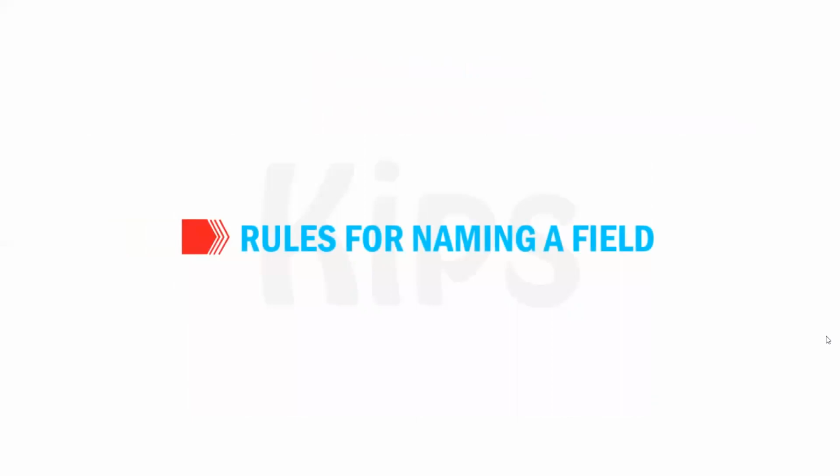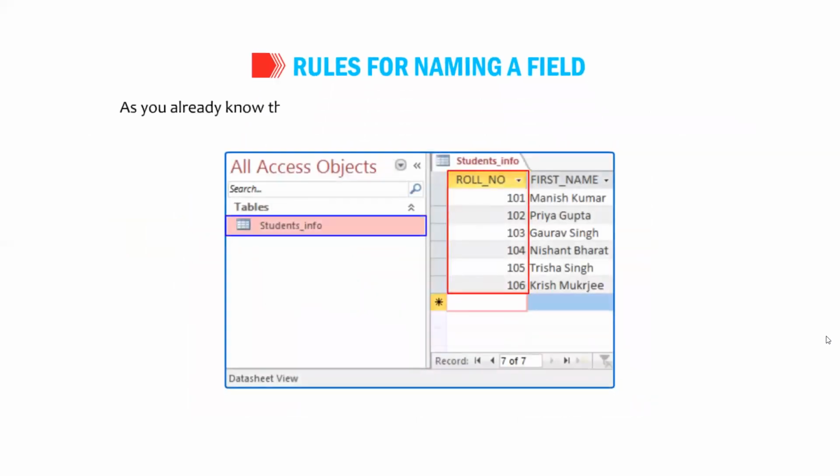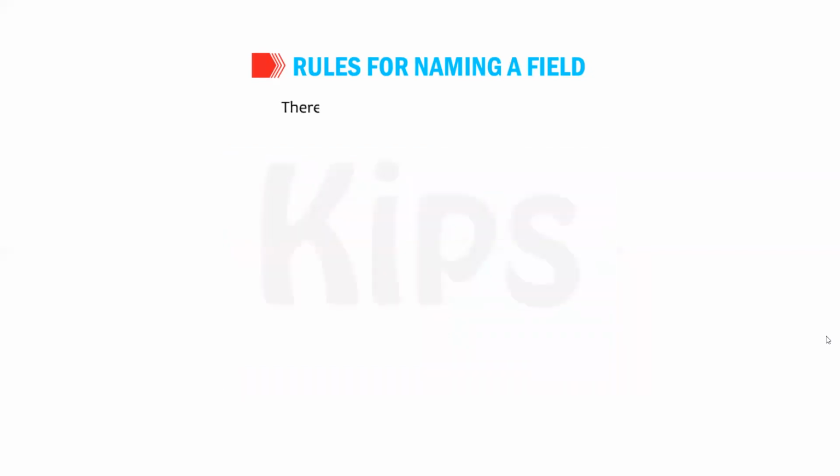Students, let us understand about the rules for naming a field. As you already know, a table has multiple fields and each field is unique to a table. Each field has its own name and data type. There are some rules for naming a field.